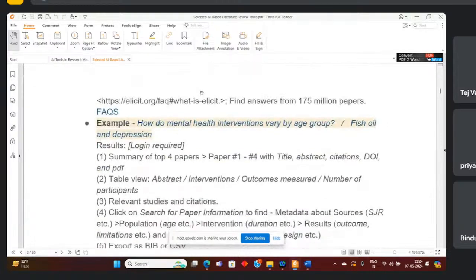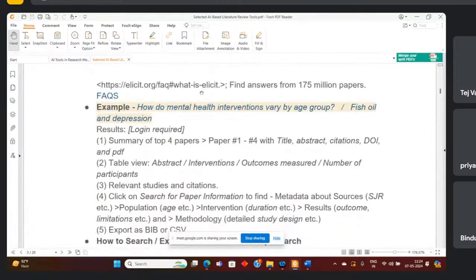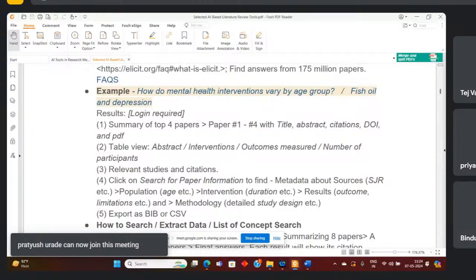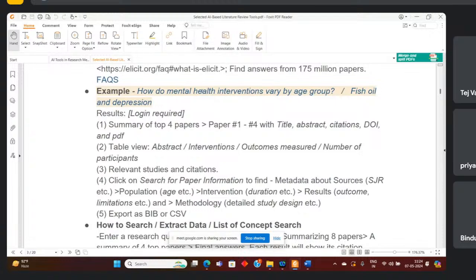After that, you can find this. This is the example I have taken. How do mental health interventions vary by age group? This is our question, right? Another I have added in these questions: fish oil and depression, right? When we write any research paper or proposal, we have several sub questions to deal with.